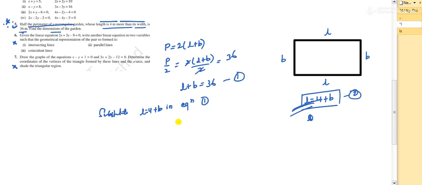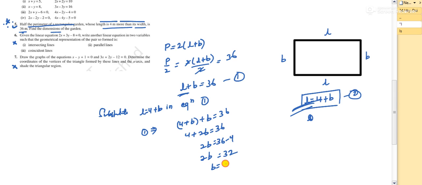So you have to write, substitute L equals 4 plus B in the first equation. Equation 1 becomes 4 plus B, at the place of L I am writing 4 plus B, and here plus B equals 36. So 4 plus B plus B is how much? 2B equals 36. So 2B is equal to 36 minus 4, which is equal to 32. So B is how much? It is 32 by 2, which is equal to 16. Since they have given the data in meters, we have to write this width also in meters, 16 meters.